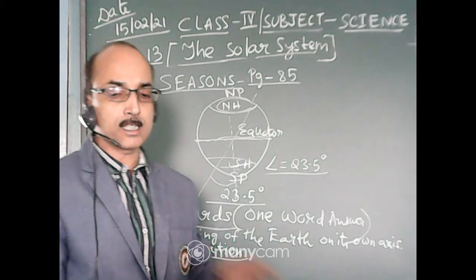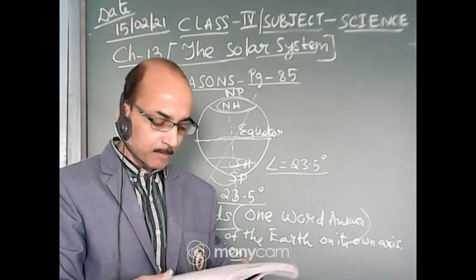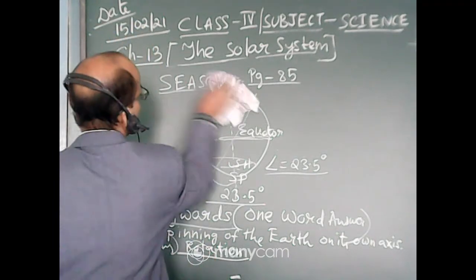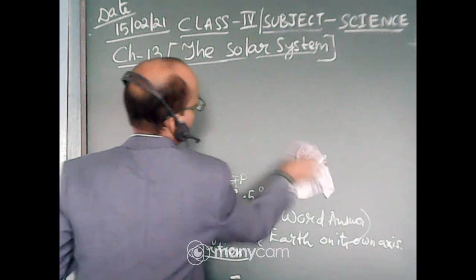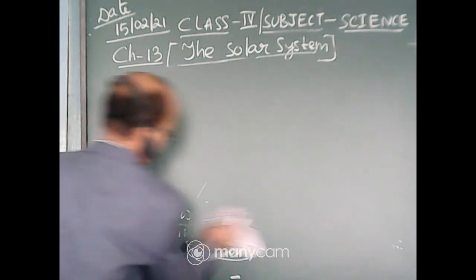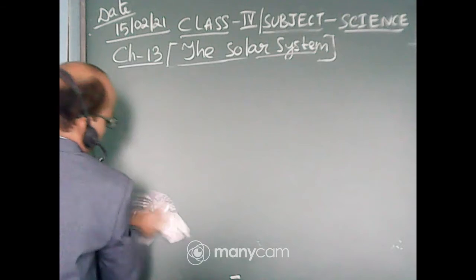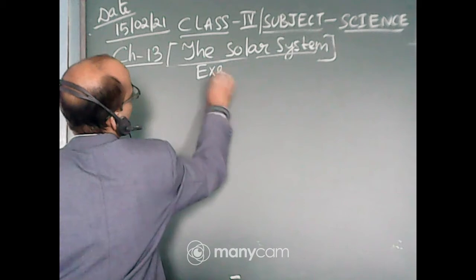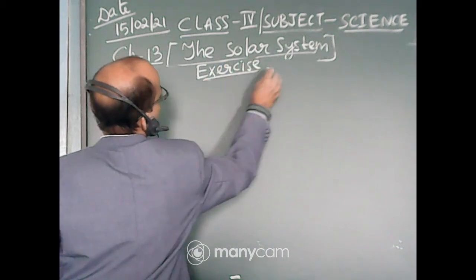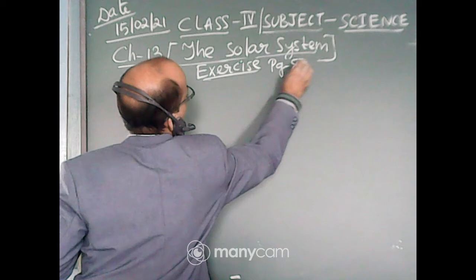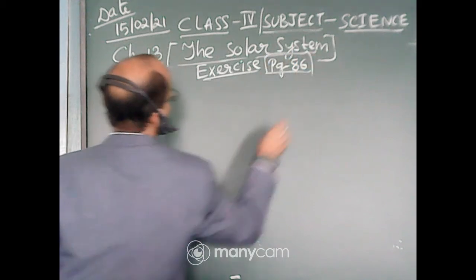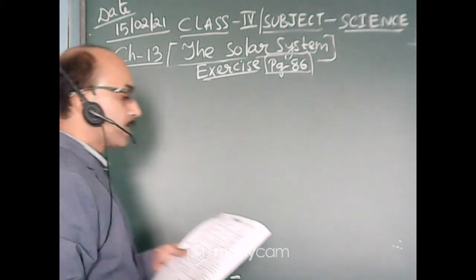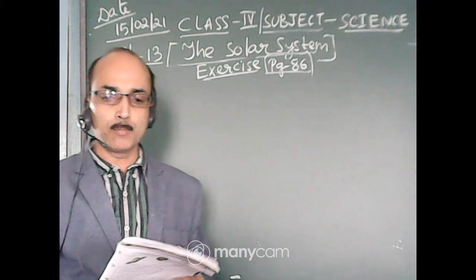Now we will solve the exercise. All of you will open page number 86 in your science book. Okay, this is the exercise now. Today we will do page number 86 only. So number A, tick the correct answer. All of you will do it in the book with the help of your pencil.